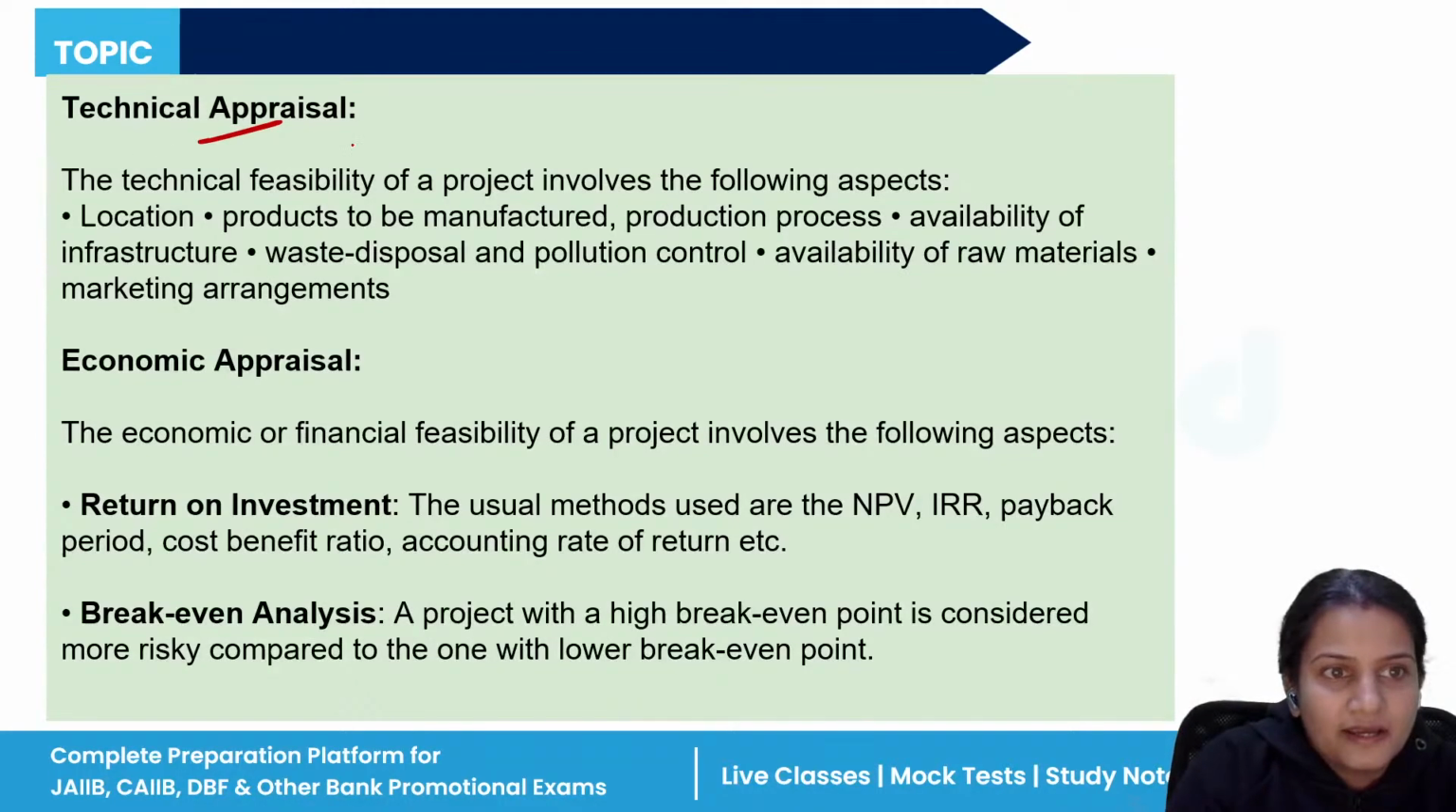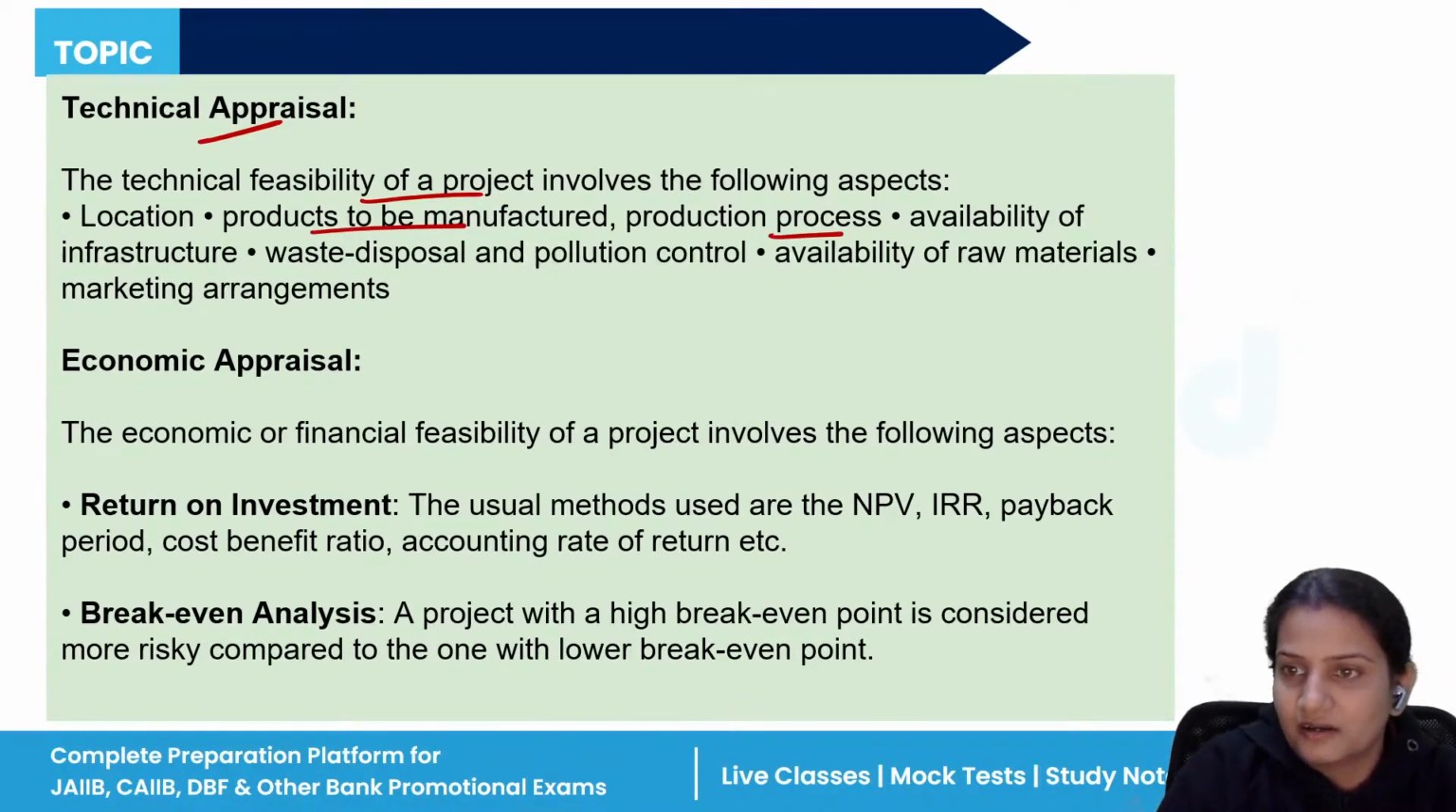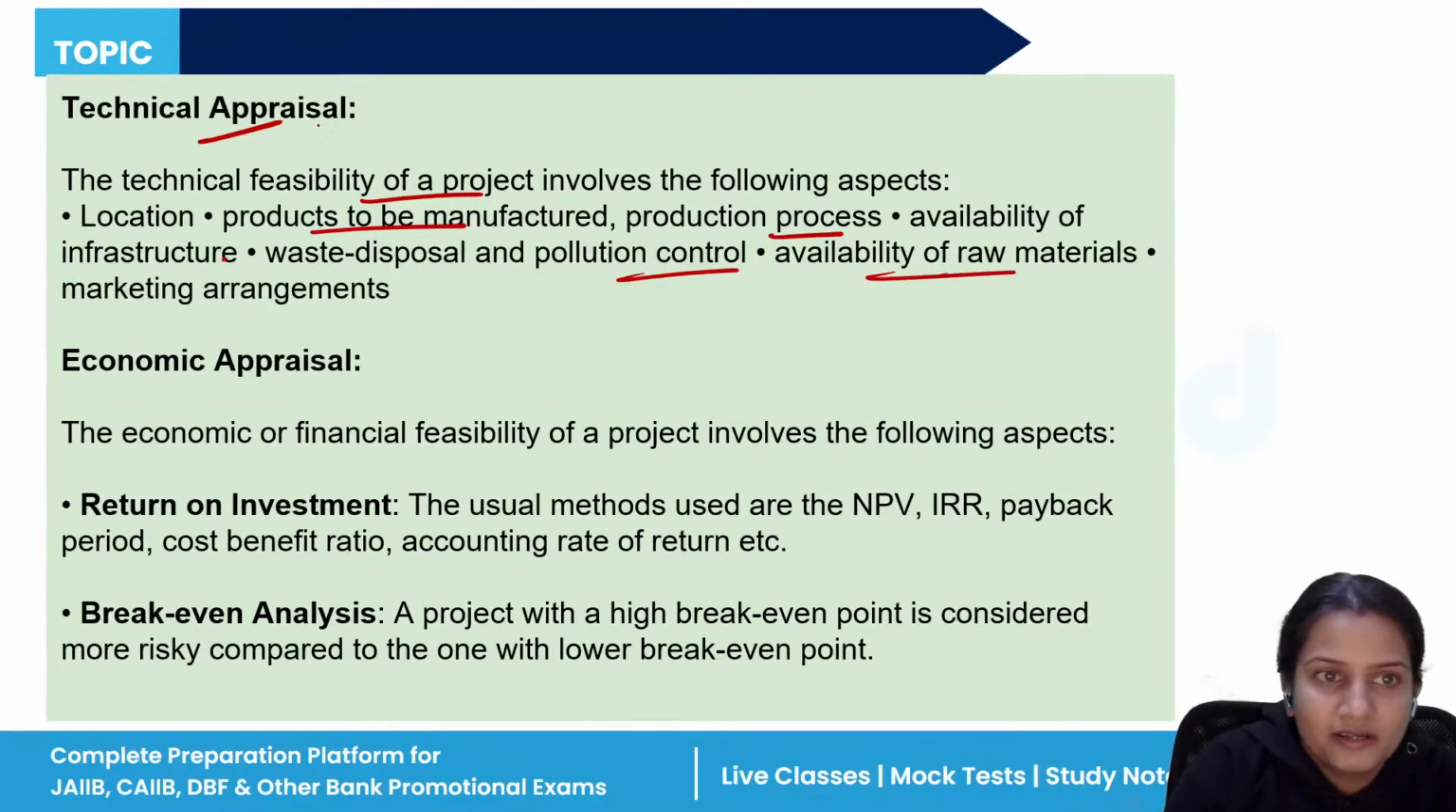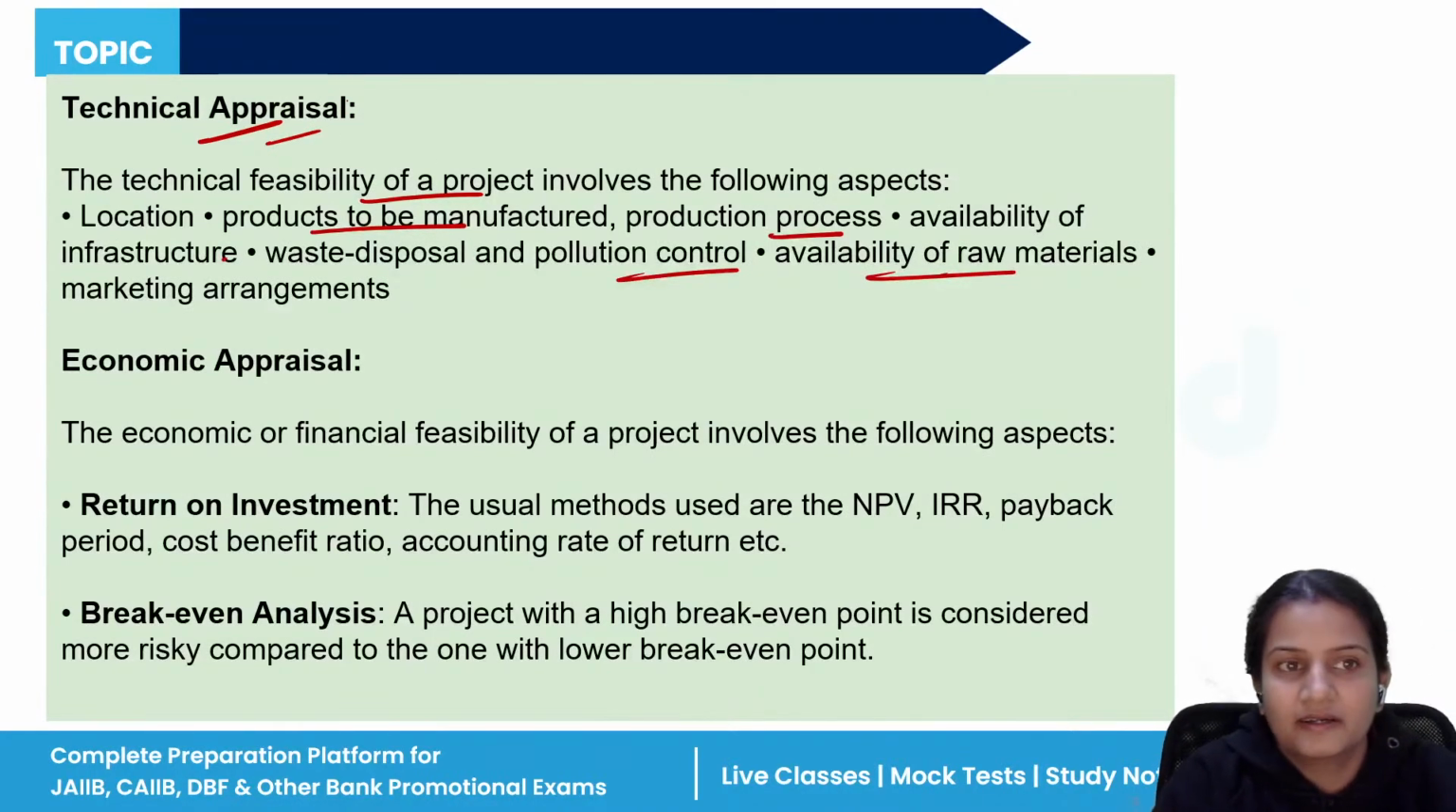So what is the technical appraisal? Technical feasibility of the project. It includes the products to be manufactured, the technicalities, the production process, the production going through different stages, through different activities. That is also included. The infrastructure, pollution control, availability of raw material. So these are all included under technical appraisal.